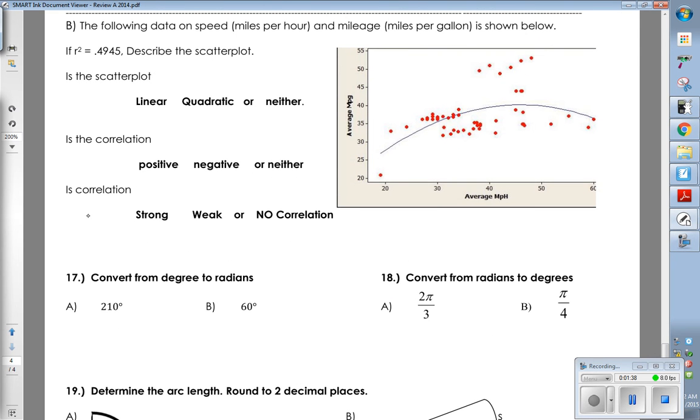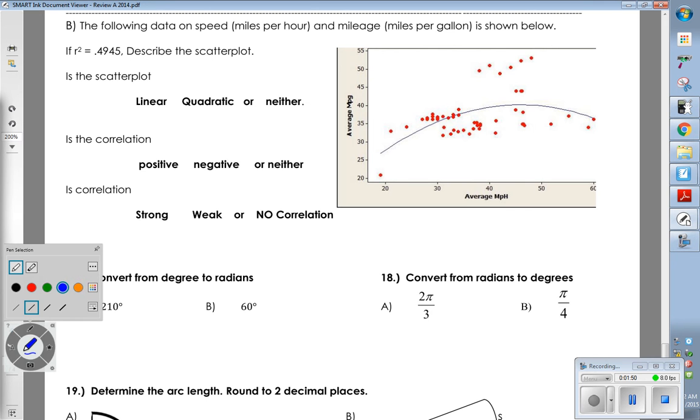The following data on speed, miles per hour, and mileage is shown below. Look, they drew in the best fit line for you. Would you say that line is linear, quadratic, or neither?